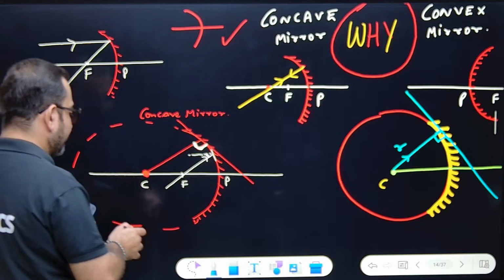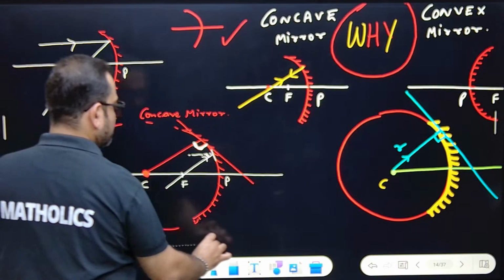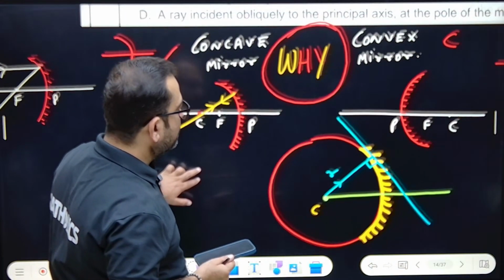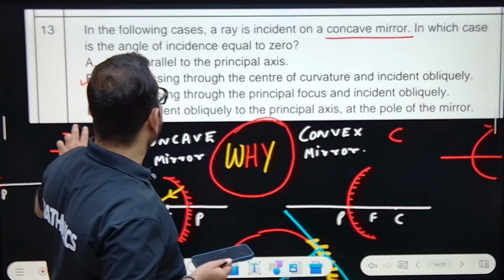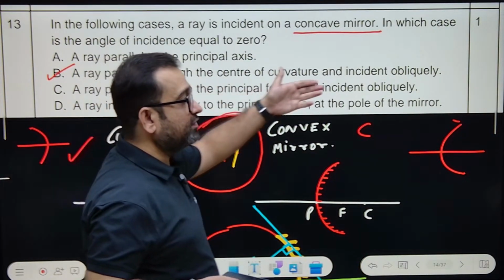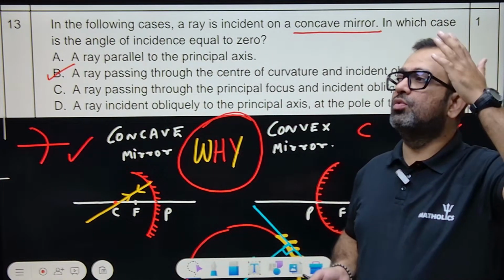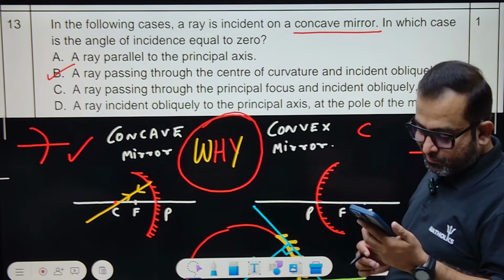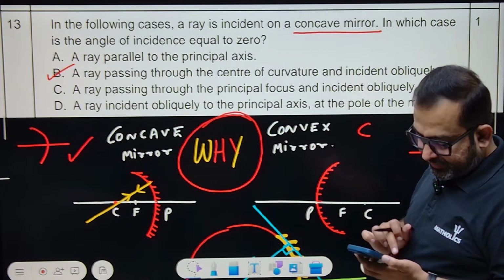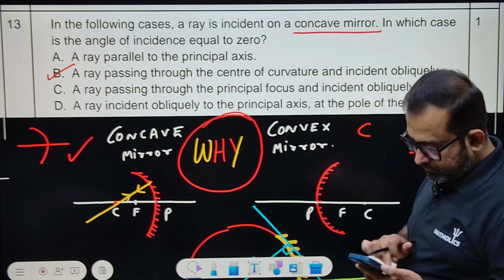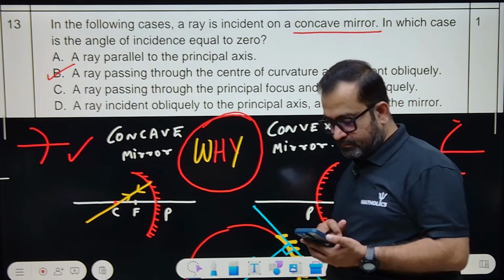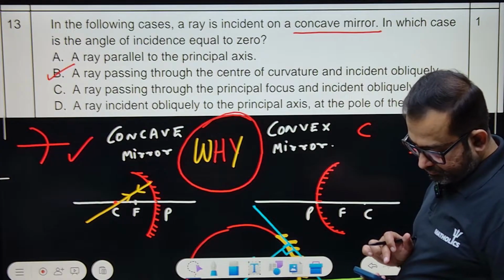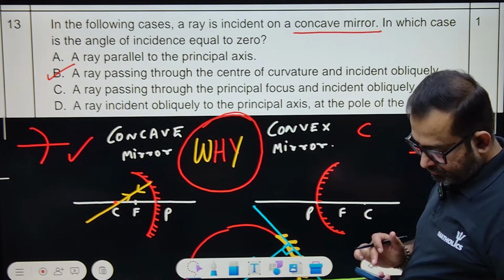Sorted, yes or no? Got the point, yes or no? Right? So I can remove this diagram because this one is really beautiful. Understood? A ray passing through the center. See, important question. Just 1 mark question. You just have to focus on the initials, the basics, which we actually miss, right? Not to be missed. Got it, everyone? Can we move forward? Yes or no?